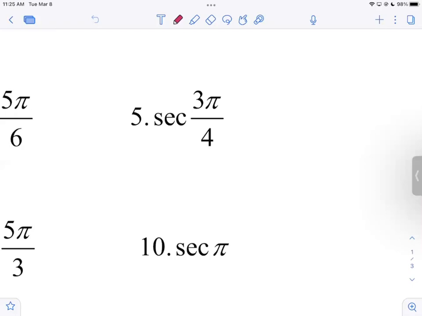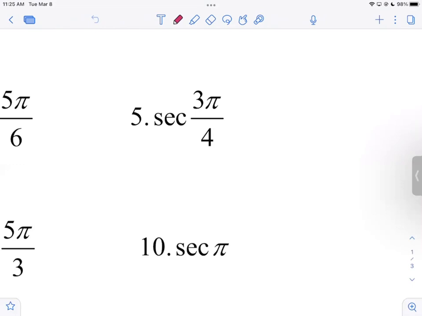What are the two functions that are undefined at pi halves and 3 pi halves when x is 0? Which two trig functions have x in the denominator? Tangent and r over x.